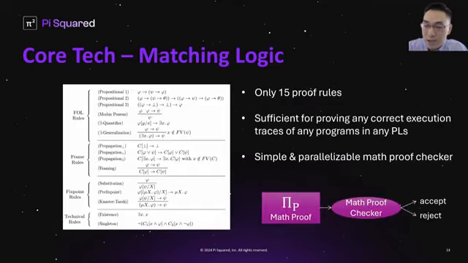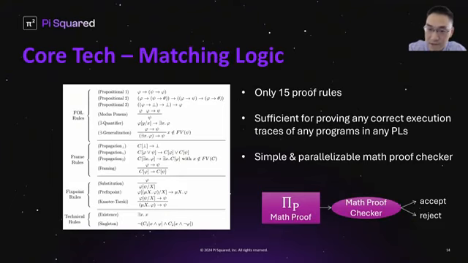And matching logic is a very simple logic. What I show here is the entire proof system of matching logic. It has only 15 proof rules, and yet years of research shows that this simple proof system is sufficient for proving any execution traces of any programs in any programming languages. In other words, these 15 rules are all we need for universal VC.